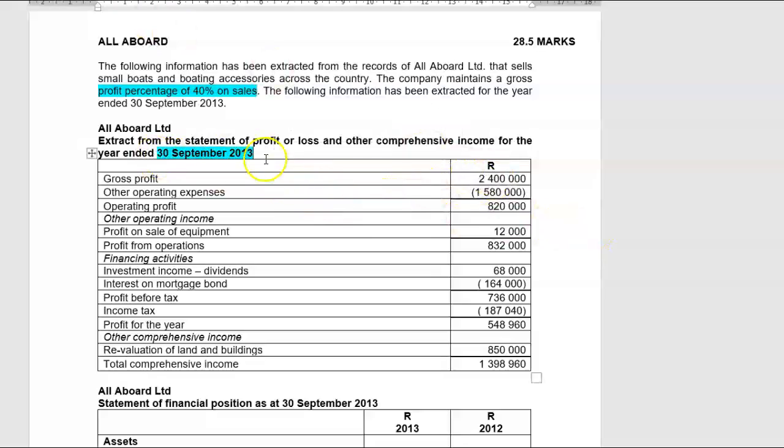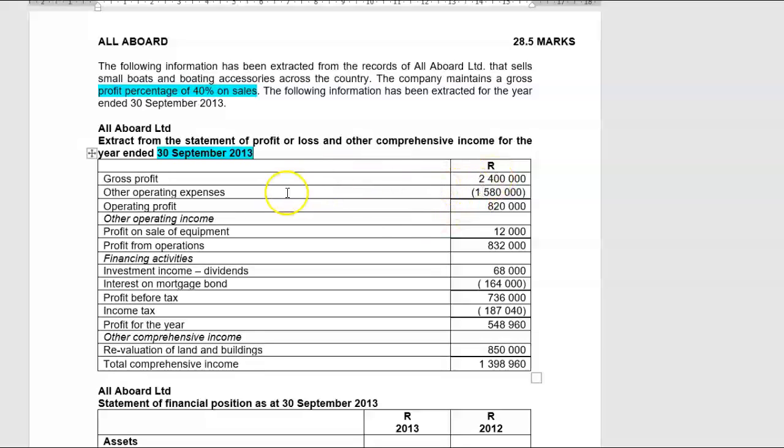And it is obviously an extract from the statement of profit and loss and other comprehensive income. Gross profit, that's why they give it to me. They start with gross profit, so I must gross it up in order to arrive at sales. So it's 40% on sales. So that divided by 40% will give you my sales figure.